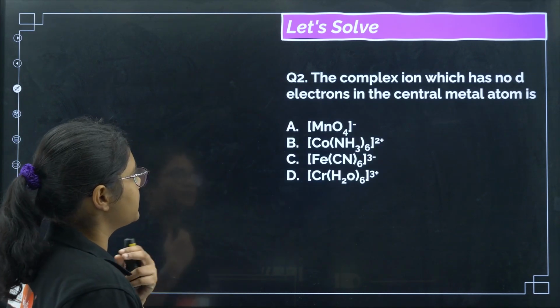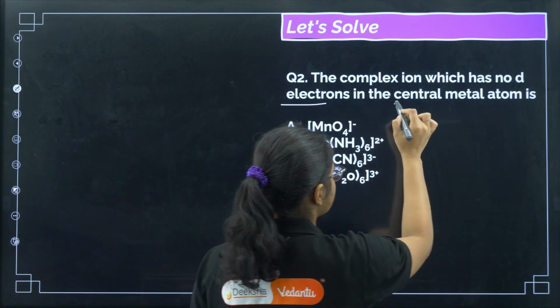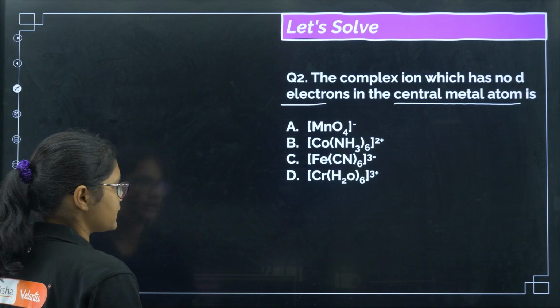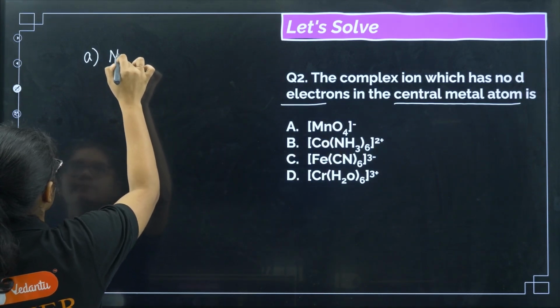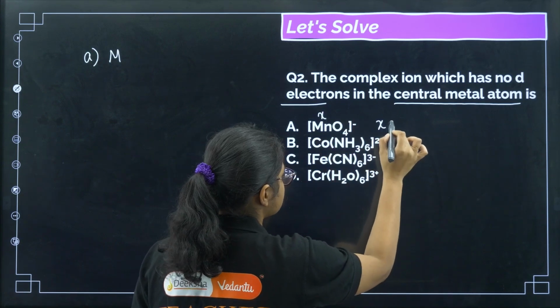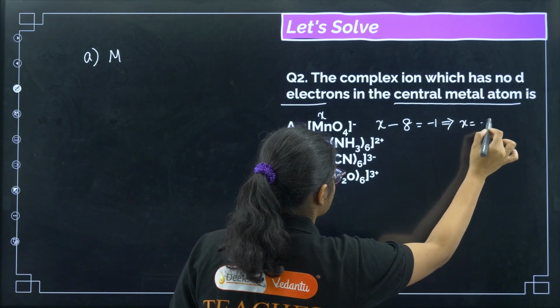Now coming to the next question: the complex ion which has no d electron in the central metal atom. Let us check. What is the oxidation state of manganese in option A? This is X, then X minus 8 is equal to minus 1, so X is equal to +7.